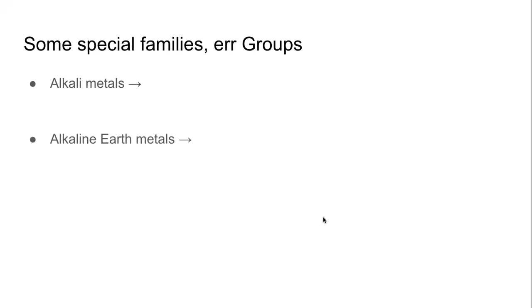Alkaline earth metals, where are they? Correct, once again, Prachi. It is the second group of elements. So when you see elements like beryllium, magnesium, calcium, they are called alkaline earth metals.